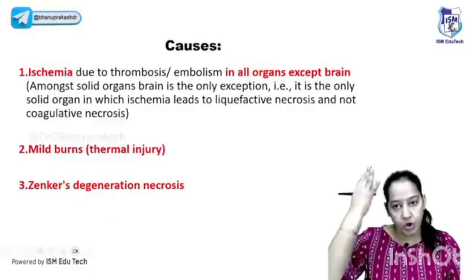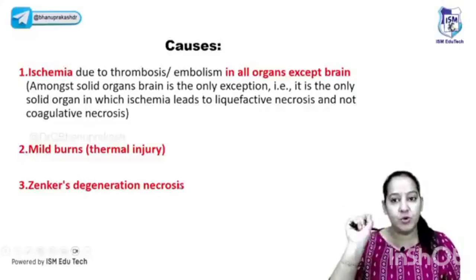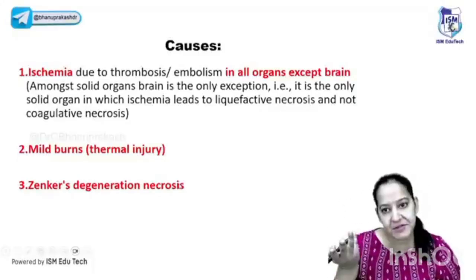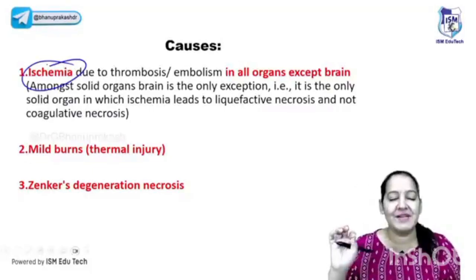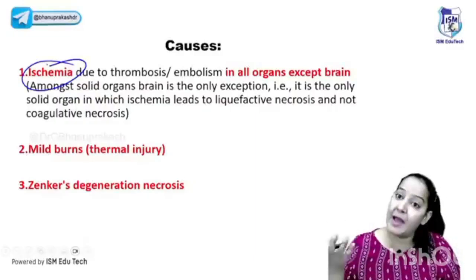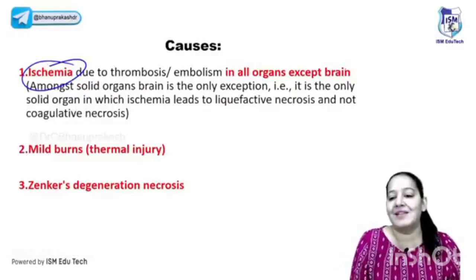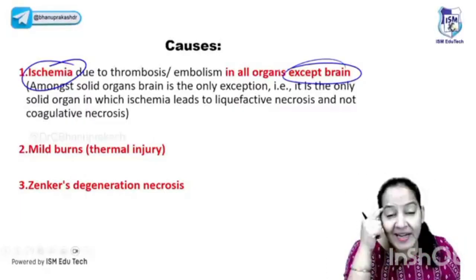Coming to the causes. You know, the human body from head to toe is supplied with blood. Each and every organ has blood supply. What happens if any organ or any cell does not get blood? You will say, that organ will die because of necrosis. So which necrosis takes place because of ischemia? It's coagulative necrosis. Ischemia means no blood supply, and the cells of that organ will die because of coagulative necrosis, except brain. Learn the exception, that's brain. So ischemia in all organs leads to coagulative necrosis, but ischemia in brain leads to liquefactive necrosis.